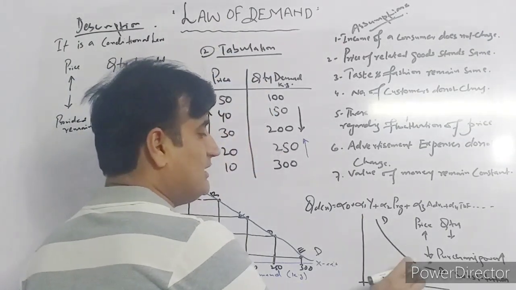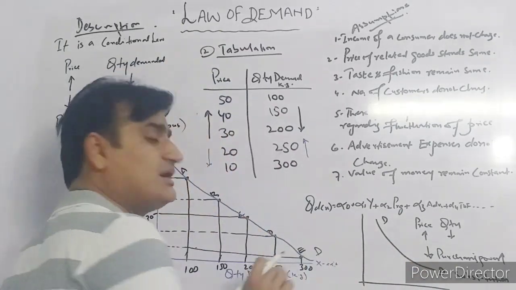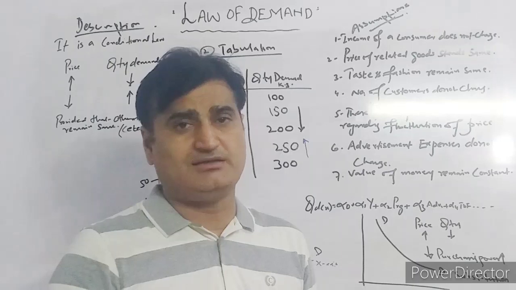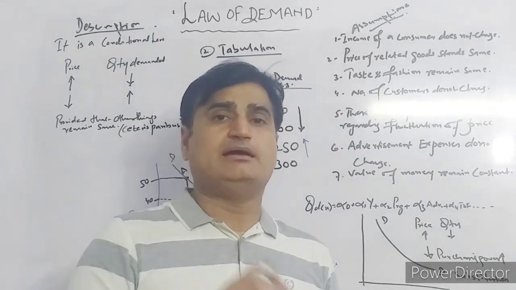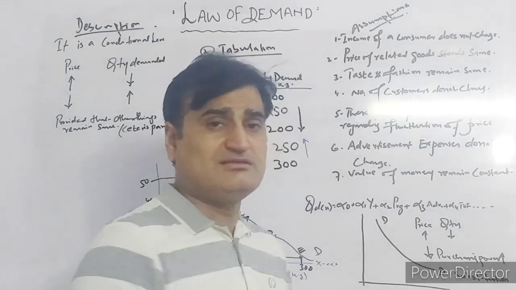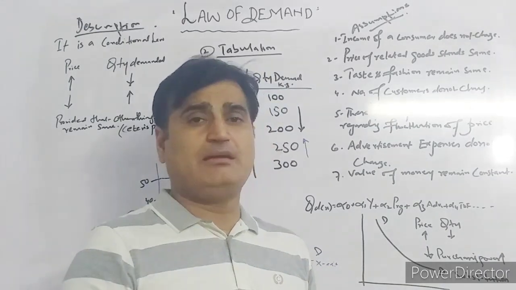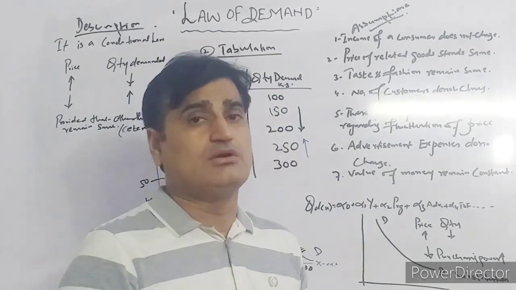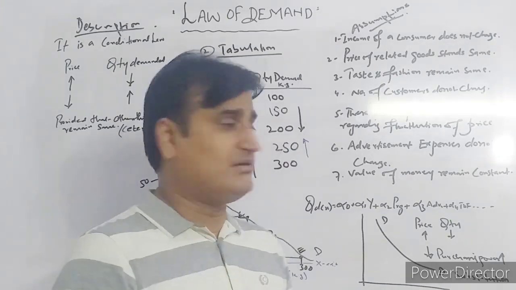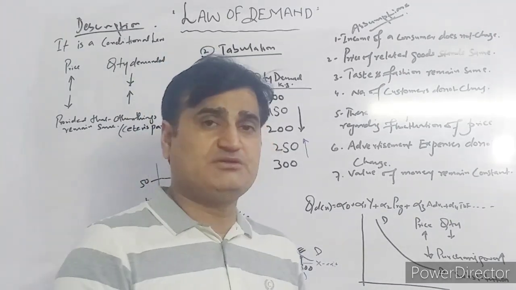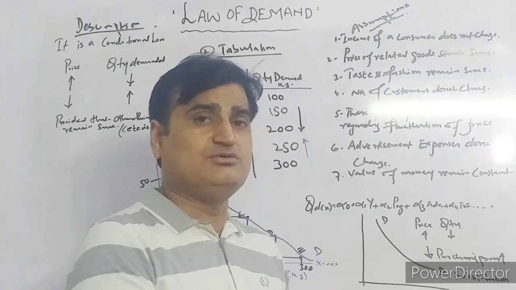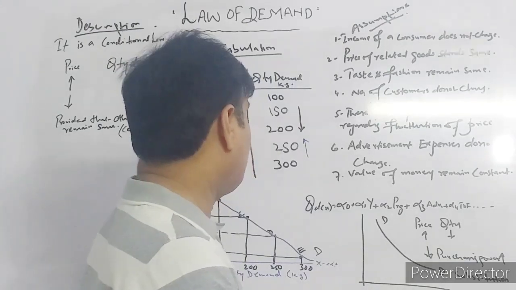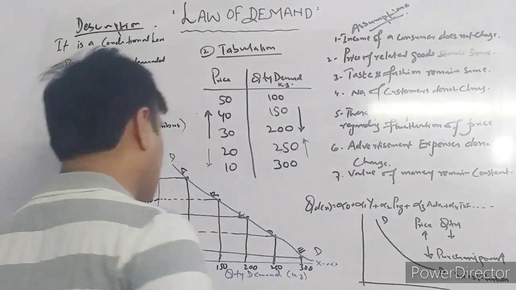So this is the third reason why the demand curve is a downward falling curve, because there is an inverse relationship between price and quantity demanded. As the price decreases, the purchasing power of the consumer rises. As a result, the consumer can purchase more quantity of goods, and due to the substitution effect, new customers will shift towards that commodity. That's why the demand curve is a downward falling curve.